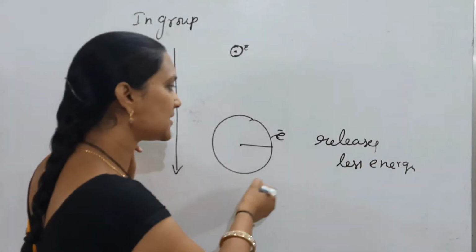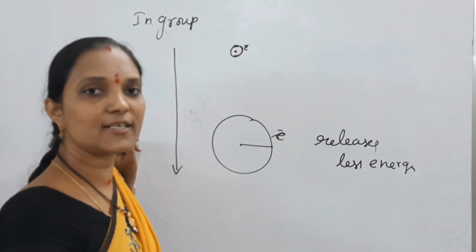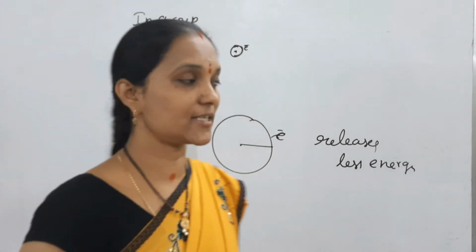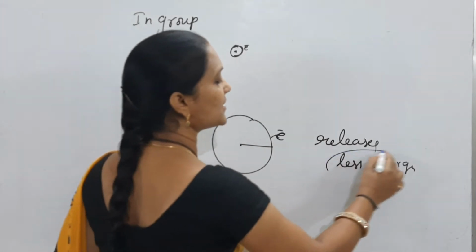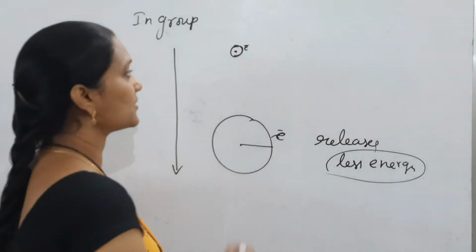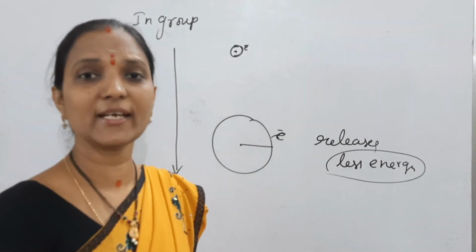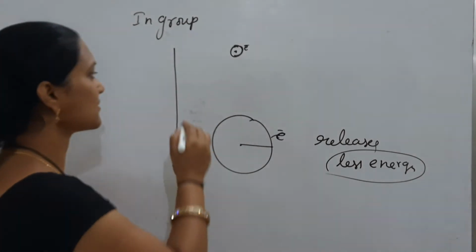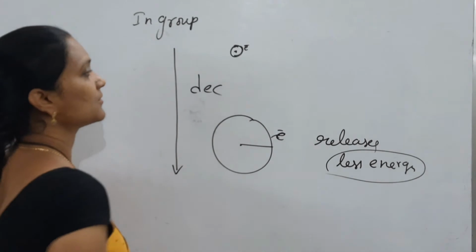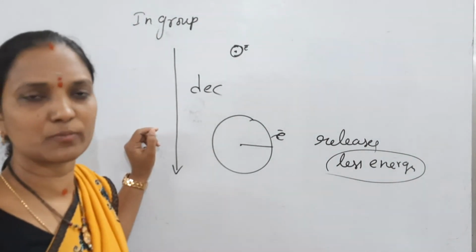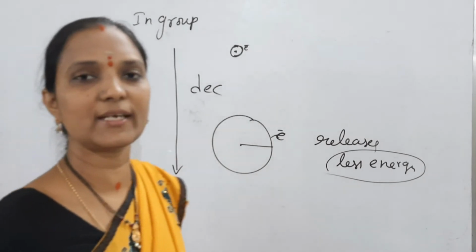So size increases, distance increases, attraction decreases, and that releases less energy. So down the group, size increases and electron gain enthalpy decreases. In first A group it decreases, second A group it decreases, like that, down the group electron gain enthalpy decreases.